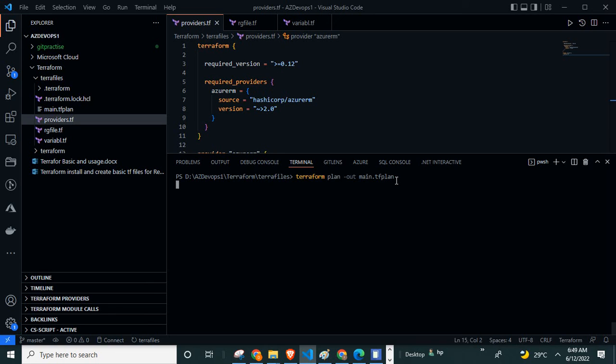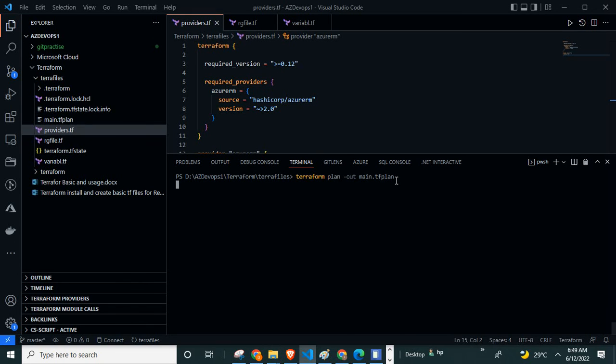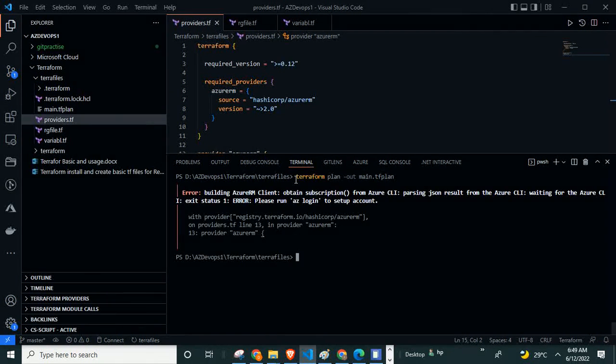This file name is also very important from an interview point of view. So I am saving the output, the plan generated, to the main.tf plan file. That is a tf plan extension. So when I am saving this, some error is coming with the provider registry Terraform Azure provider, line number 30, provider azurerm. So I want to check the validation, whether the file is valid or not.